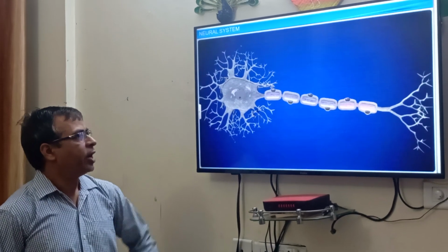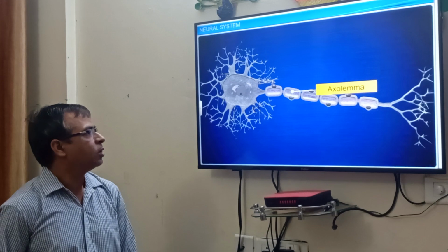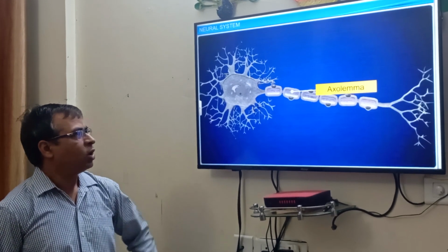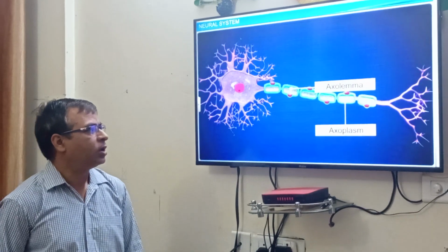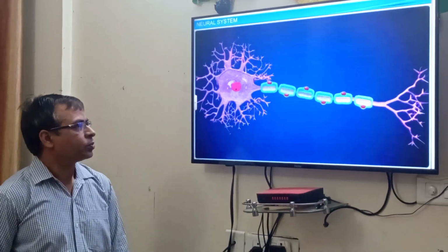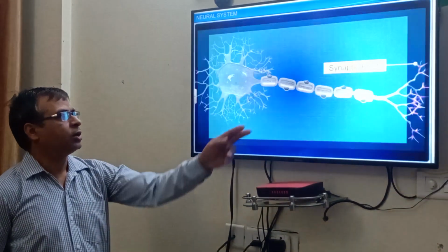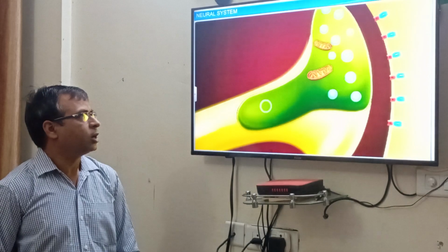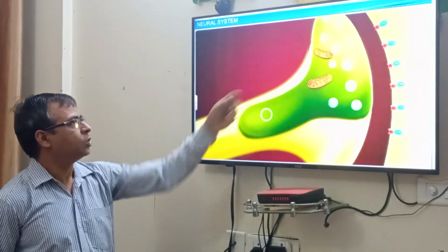This is the axon, the long branch. They have axolemma instead of a plasma membrane, and the fluid is called axoplasm. At the distal end there is a knob-like structure called the synaptic knob. They have synaptic vesicles in which